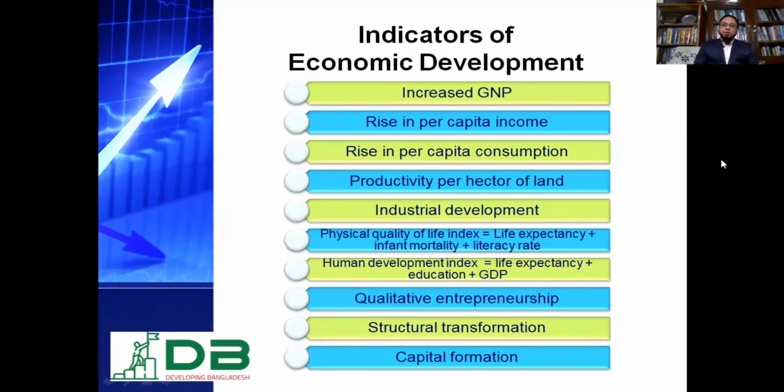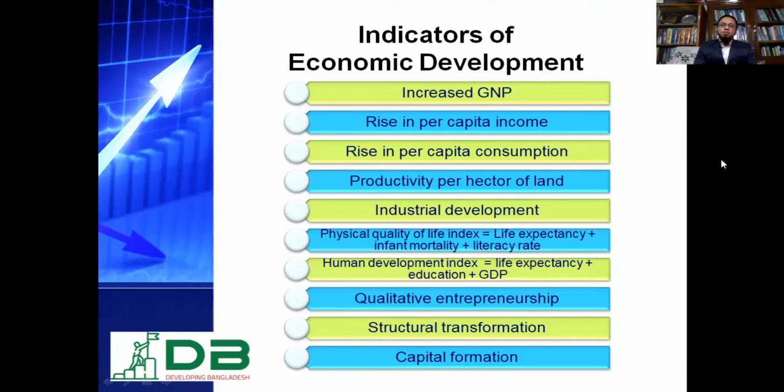Indicators of economic development. How can we know this country is economically developed? First indicator is increase of gross national product. This is the total production of a nation. That means it includes the expatriate workers or expatriate business persons of the country with its annual production of the nation. Therefore, increased gross national product is the first determinant of economic development of a country.